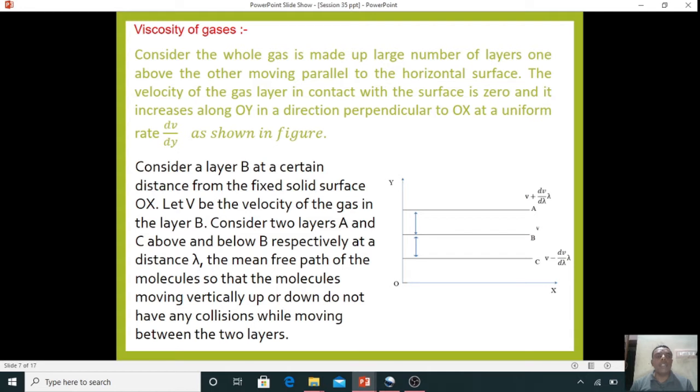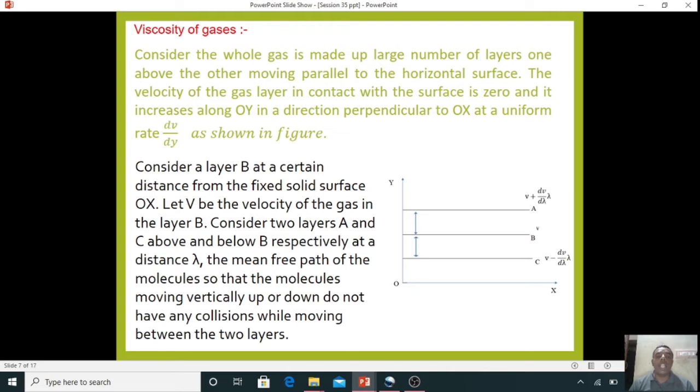In the viscosity of a gas, consider that the whole gas is made up of a large number of layers, one above the other, moving parallel to the horizontal surface. The velocity of the gas layer in contact with the surface is zero, and it increases along OY, in the direction perpendicular to OX, at a uniform rate dV by dy, as shown in the figure. Consider a layer B at a certain distance from the fixed solid surface OX. Let V be the velocity of the gas in the layer B.